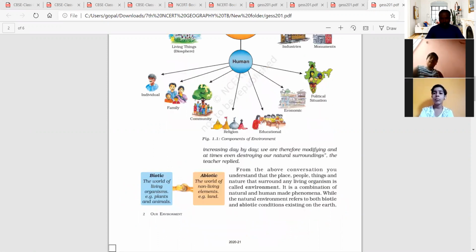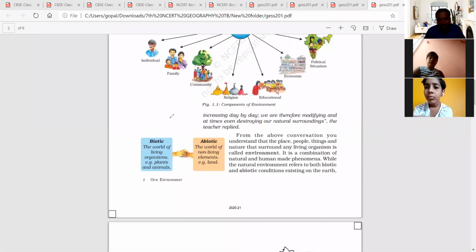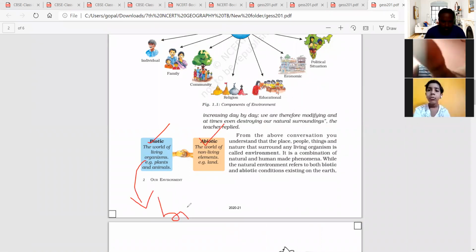So see here, apart from this, we can also classify the environment into two categories. One is biotic, the next is abiotic. The world of living organisms, for example plants and animals, is called the biotic environment.